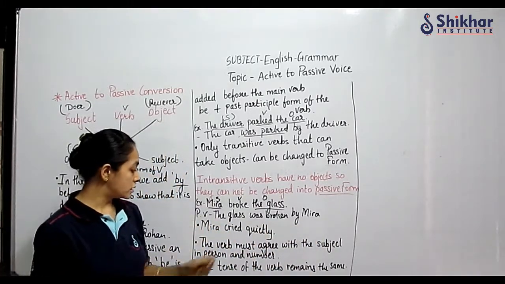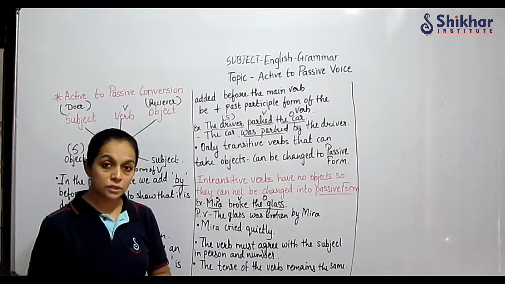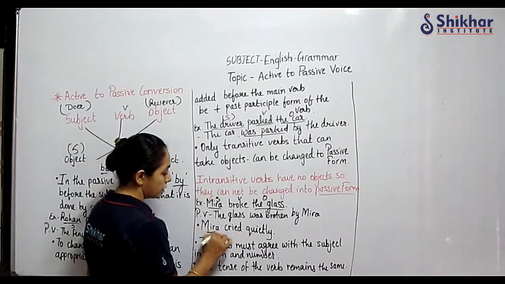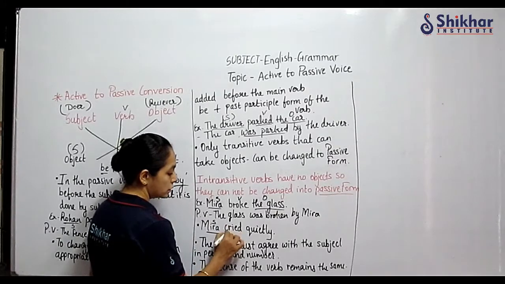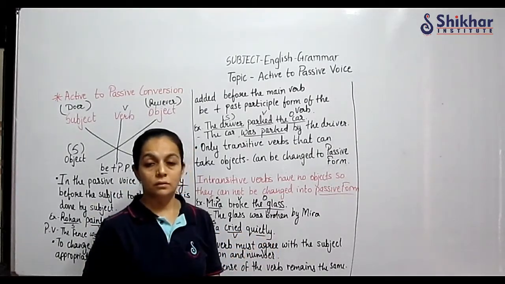But look at this sentence. Meera cried quietly. Can you see? Now here, let me see. Here Meera is the subject. Cried is a verb. Quietly is your object.